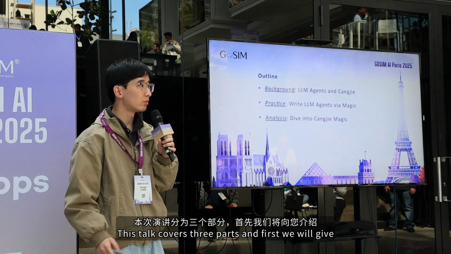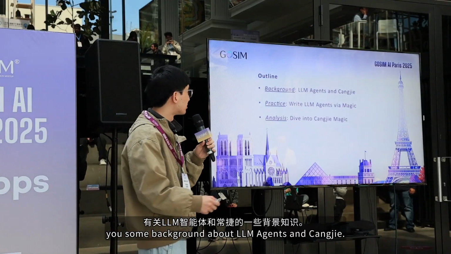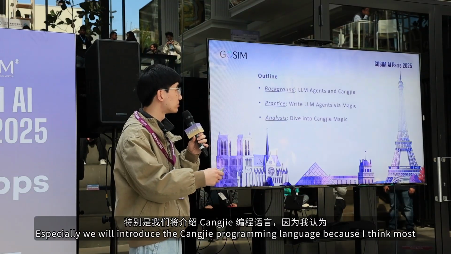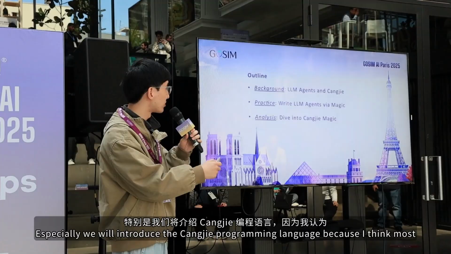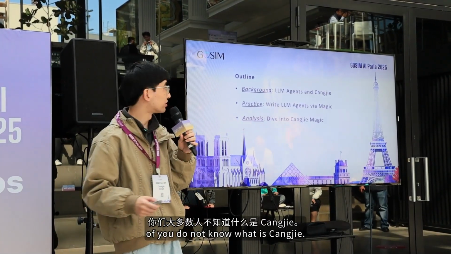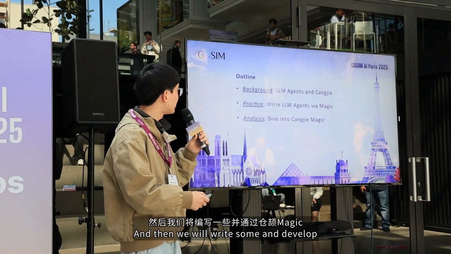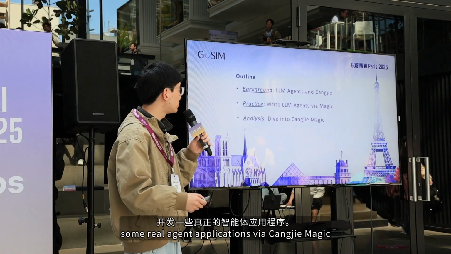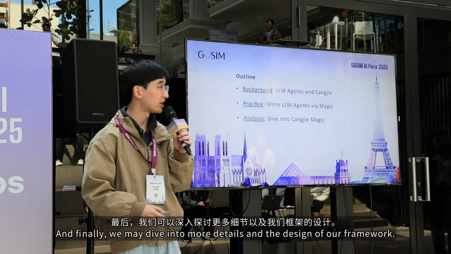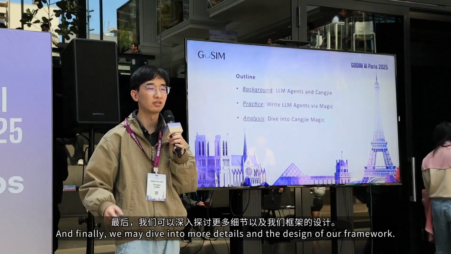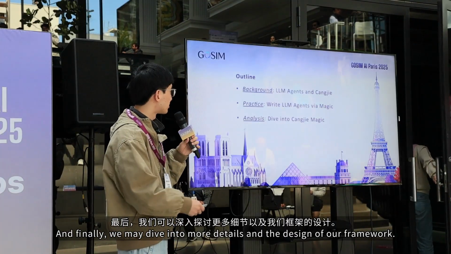So this talk covers three parts. First, we will give you some background about LLM agents and Cangjie. Especially, we will introduce the Cangjie programming language because I think most of you do not know what Cangjie is. And then we will develop some real agent applications via CangjieMagic. And finally, we may dive into more details and the design of our framework.